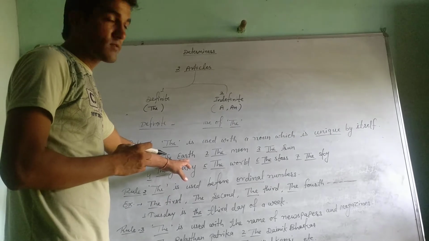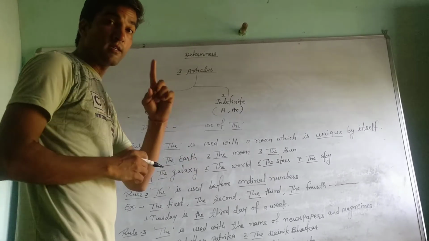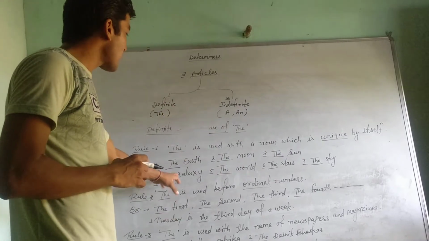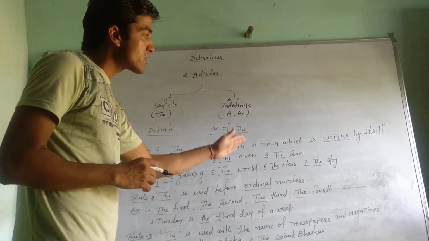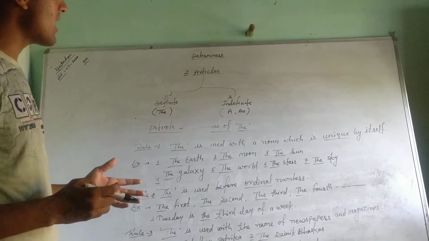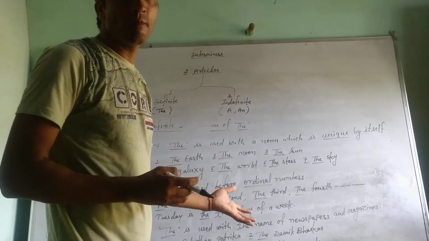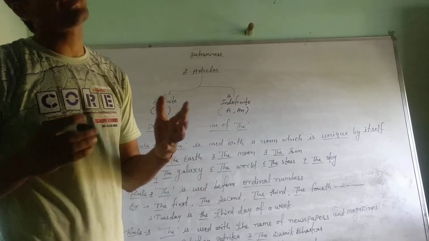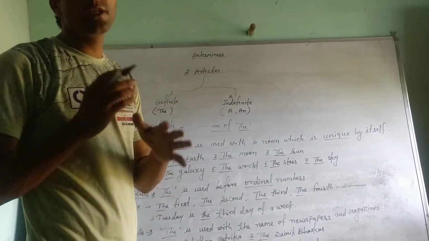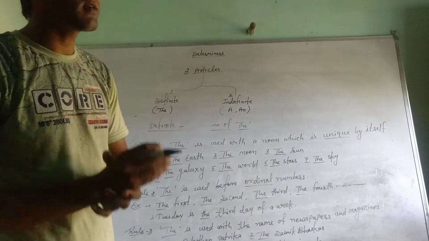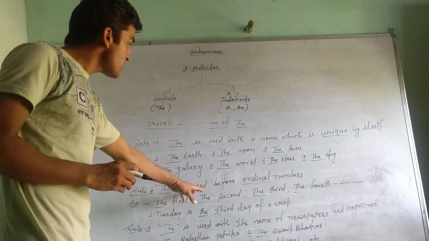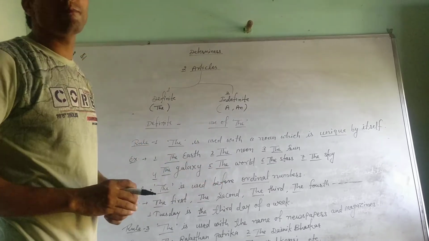The earth, it is only the one thing. It is the only one. Okay. The moon, the sun, the galaxy, the world, the stars, the sky, etc. These are some nouns which are unique by itself. Okay. So before them we use the article THE.